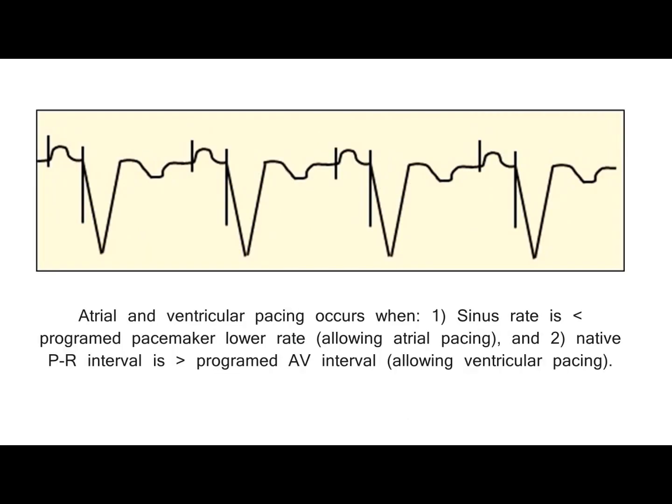Atrial and ventricular pacing occurs when 1. Sinus rate is slower than the programmed pacemaker lower rate, allowing atrial pacing, and 2. Native PR interval is longer than the programmed AV interval, allowing ventricular pacing.